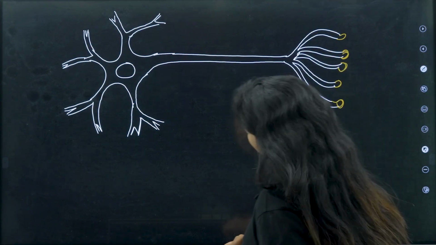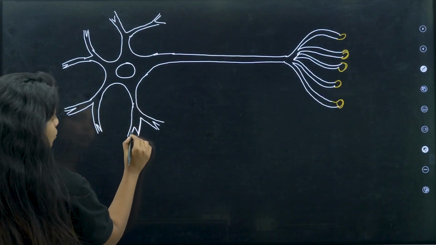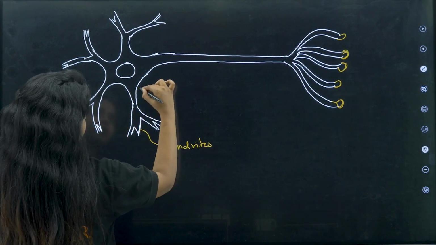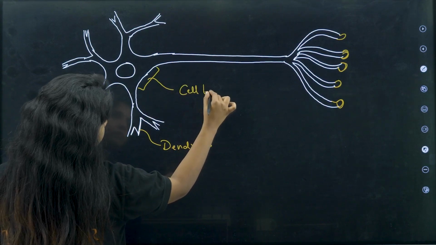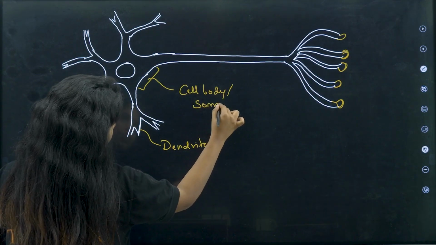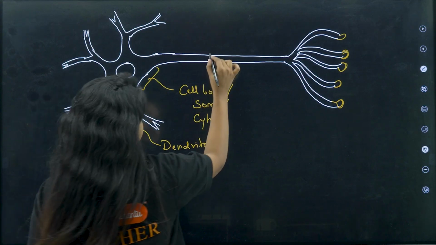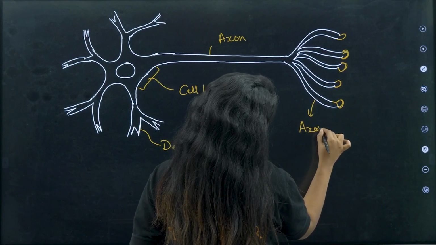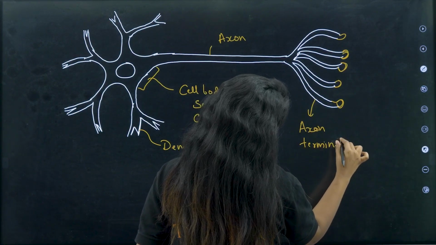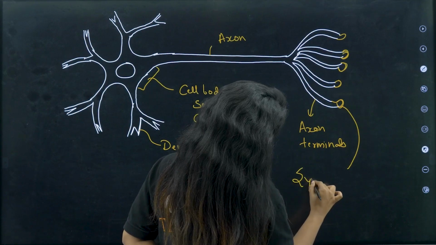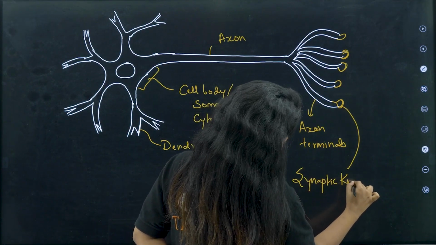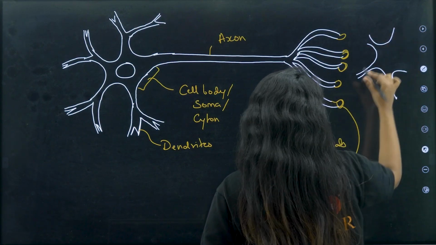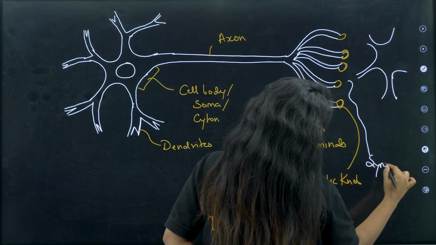Okay. So how do nerve impulses carry on, children? First things first. Over here, these strips that you find are dendrites. This region that you see is the cell body, or you call it soma, or you call it cyton. This region that you see is the axon. This region is the axon terminals. This region is the synaptic knob. And if you have another neuron around here, this space that you see is known as the synapse.